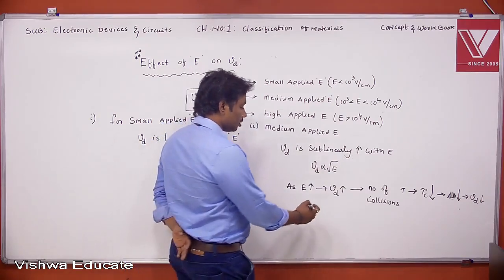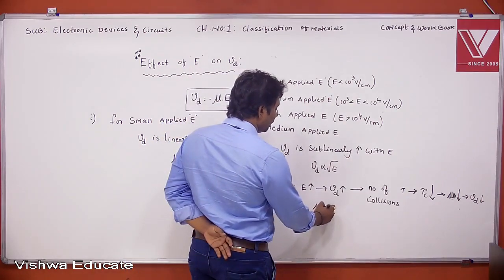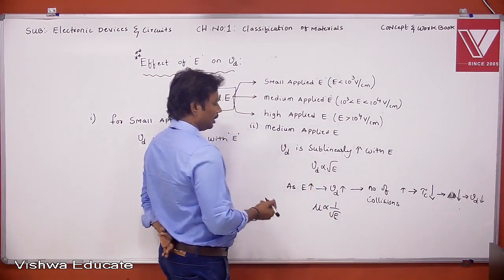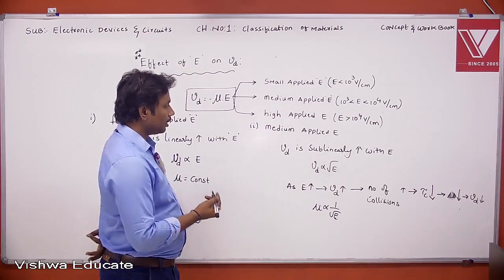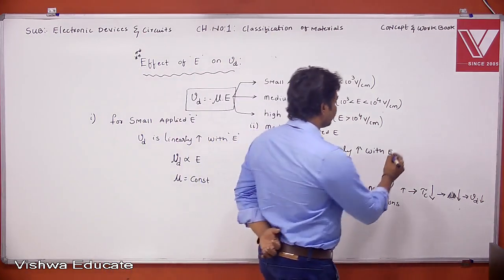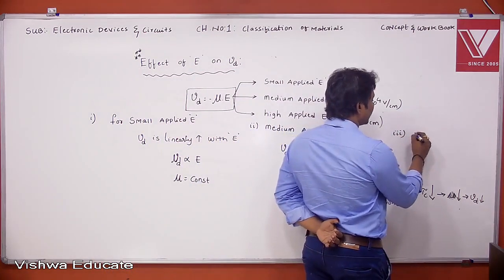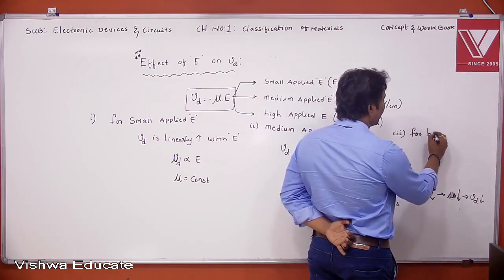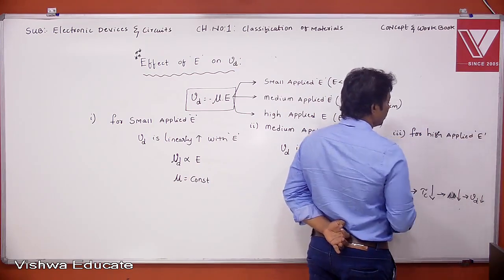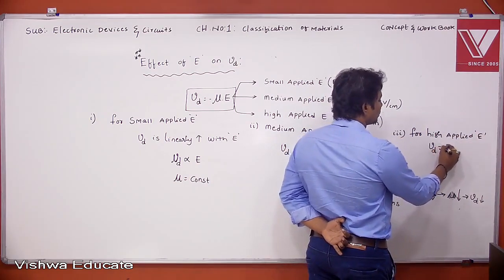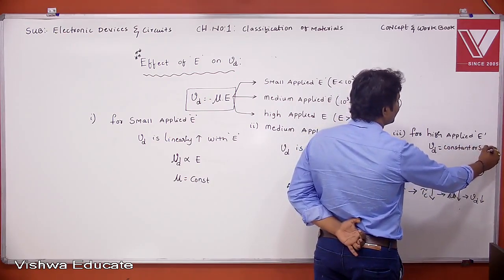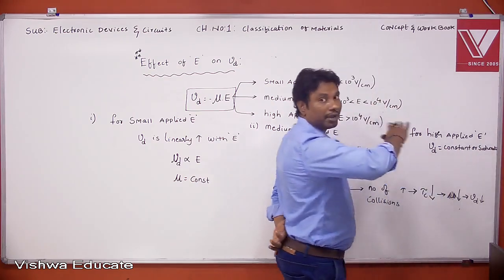So in this case, what will be the mobility? The mobility is proportional to under root of E, right? This is about medium applied electric field. And the third case is if you apply a high applied electric field. What happens? The drift velocity is constant, or we can also say saturated. Saturate means it will reach a maximum value.